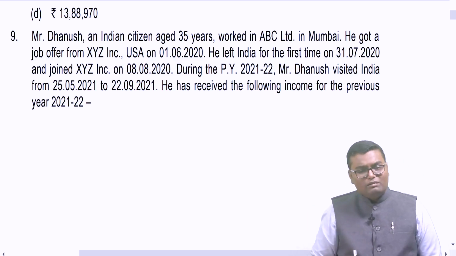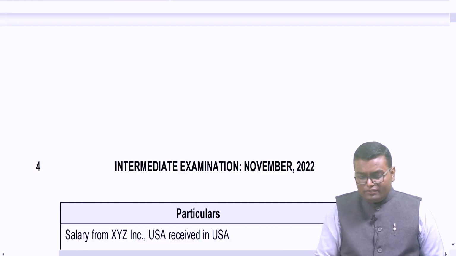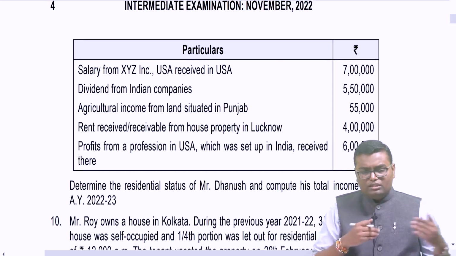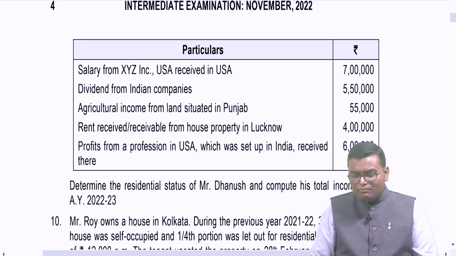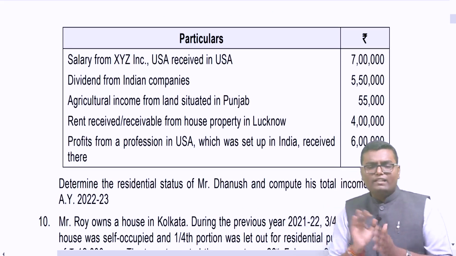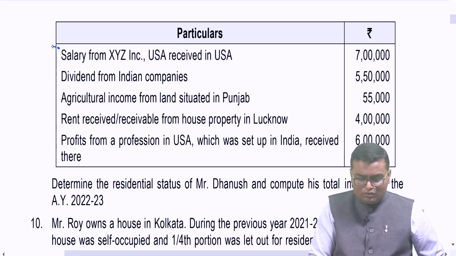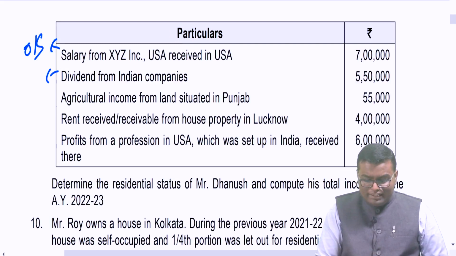So according to this much information, you came to know that we have to find what? Residential status. He has received the following income for the year 21-22. I am just reading each and every income, along with that we'll decide whether this income belongs to India or outside India, right? Simply, India or outside India. Salary from XYZ Inc. USA. Obviously, this belongs to outside India. Dividend from Indian company. This is an Indian income.